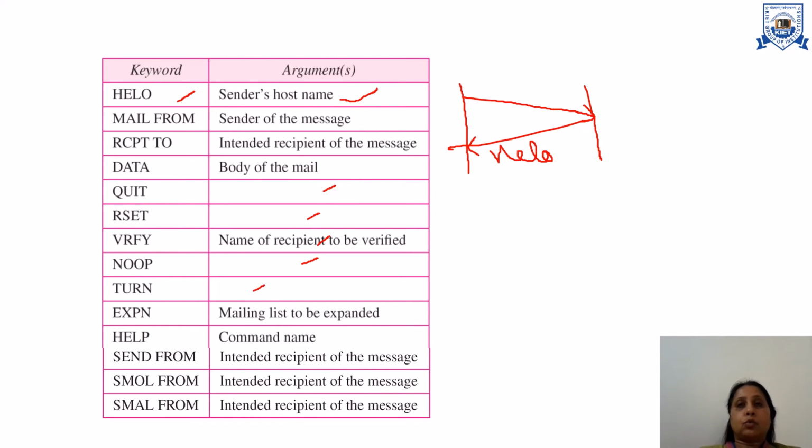Turn, to change the role of server and client. Expand, the mailing list to be expanded if we are sending the mail to more than one person. Help. Send from, who is sending the message. SOML from, SAML from, the intended recipient of the message.